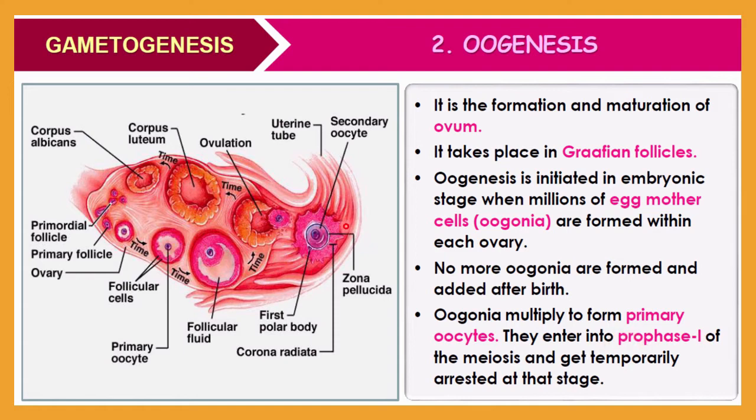In this diagram you can see the ovary, and inside it this is the primary follicle. It will enlarge like this, and these act as follicular cells. On the inner side, this purplish cell is called the primary oocyte, and it is arrested at prophase 1. As I already told you, they enter prophase 1 of meiosis and get temporarily arrested.